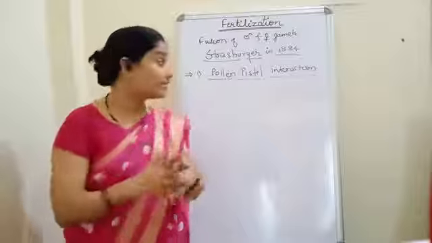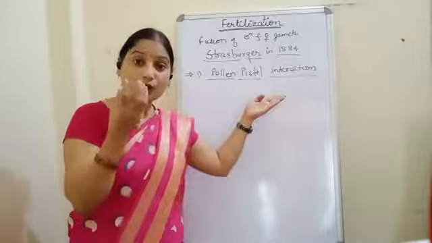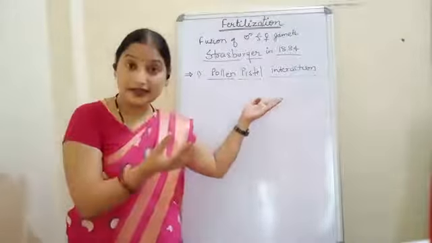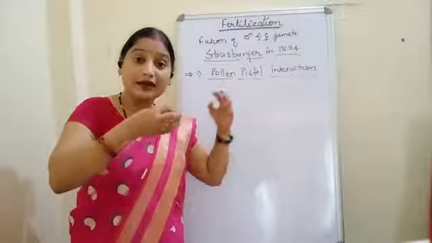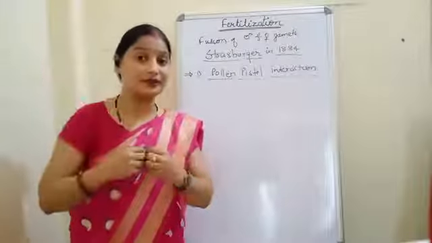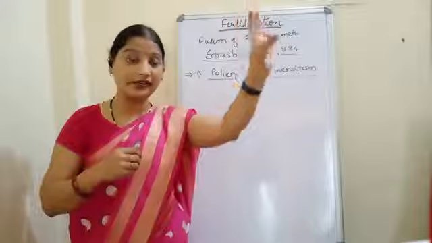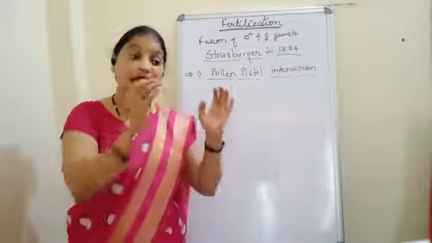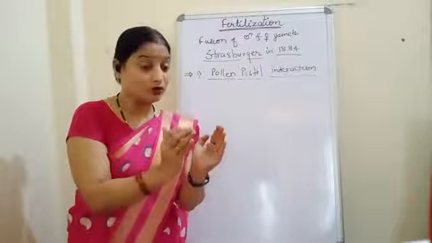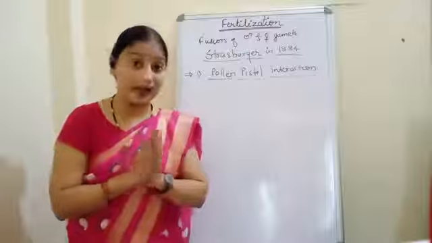But in plants, the ovule, that is the egg, is far away from the male gamete, because the pollen grain contains the male gamete and the ovary consists of the ovule which contains the female egg.